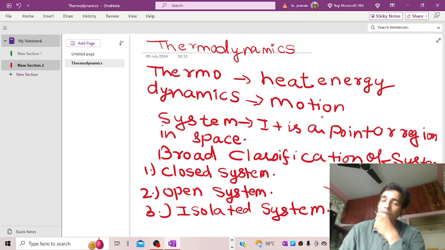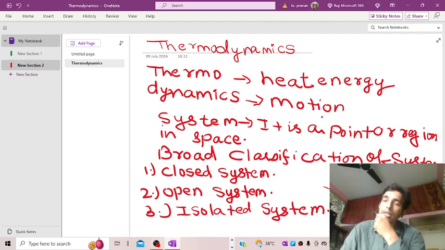Third is the isolated system. In the case of an isolated system, neither energy nor mass transfer can take place, and you can say it is a very sophisticated system. Suppose in a thermos flask we are keeping a mass of water, and we had warmed that water prior and after that kept it in the thermos flask.